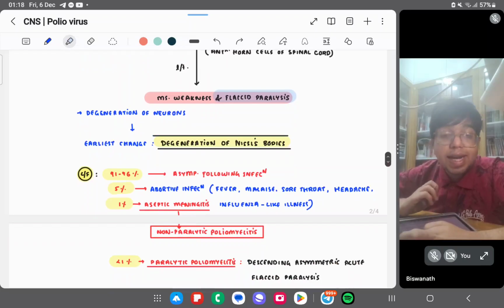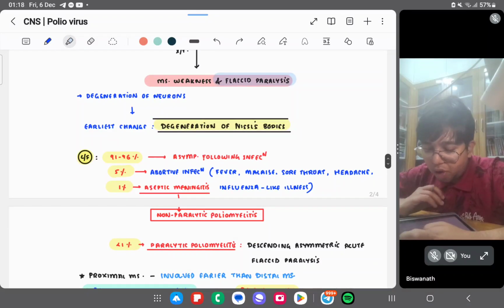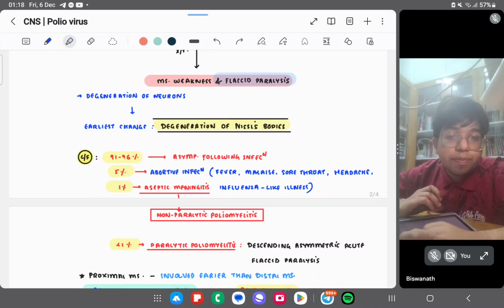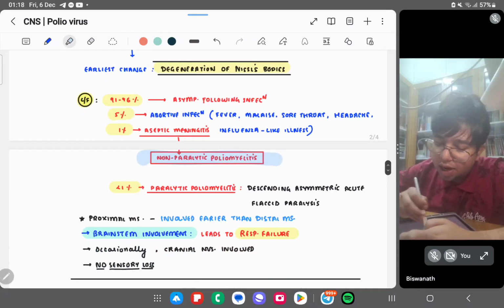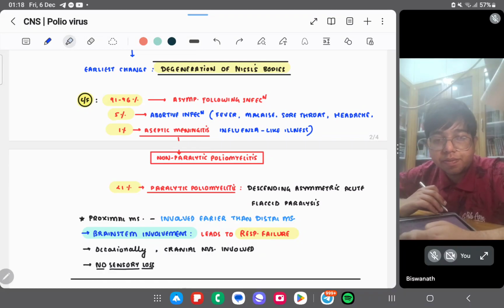Clinical features: 90 to 96% of patients are asymptomatic. 5% have abortive infection, that is fever, malaise, sore throat, headache. 1% present with aseptic meningitis, influenza-like illness, and non-paralytic poliomyelitis. So 5% abortive infection, 1% aseptic meningitis and non-paralytic poliomyelitis, and less than 1% develop paralytic poliomyelitis.